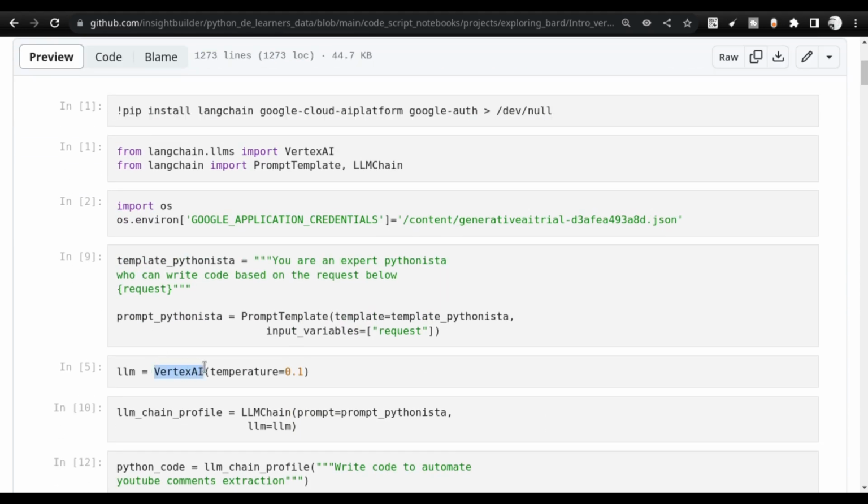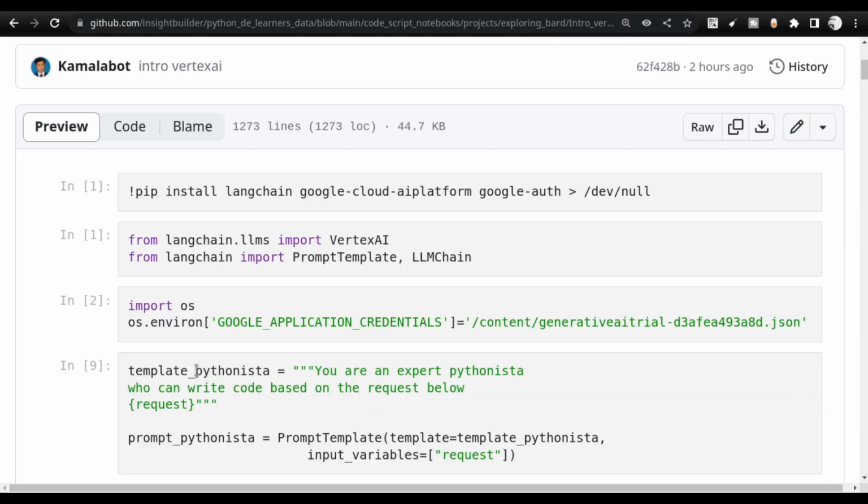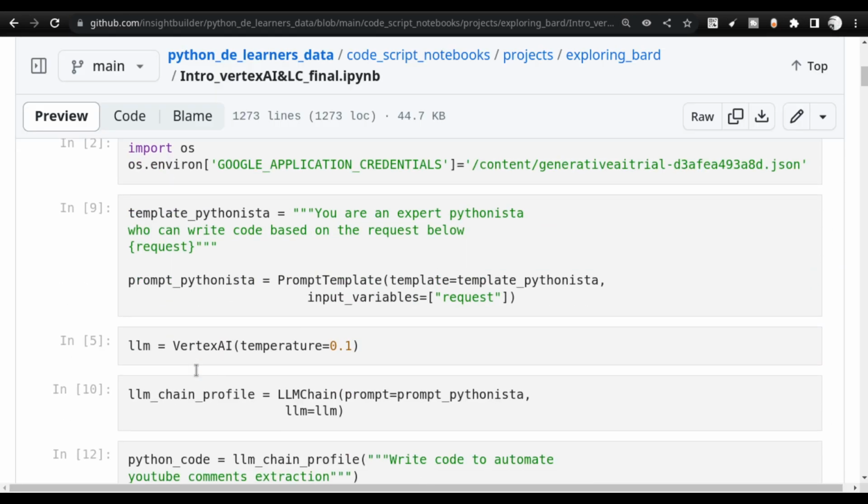So this is actually a Langchain class interface that interfaces with the service provider API and gets the output. It is as simple as that, but the internal code is pretty interesting.